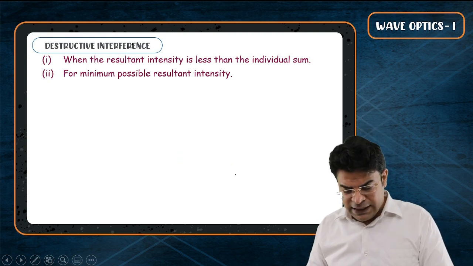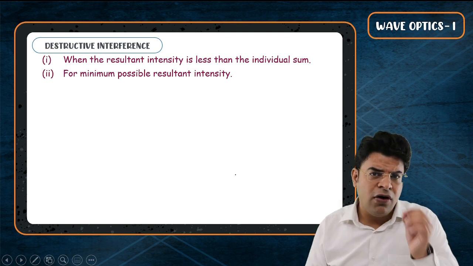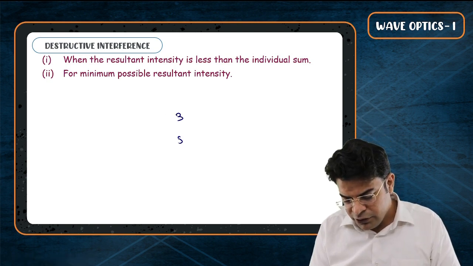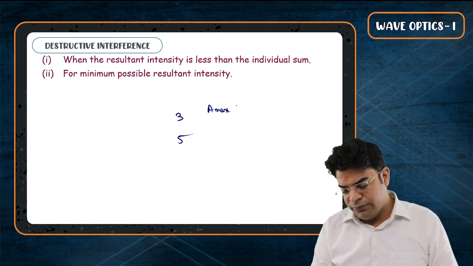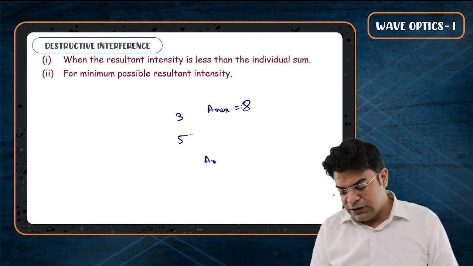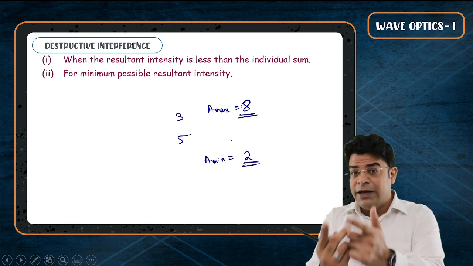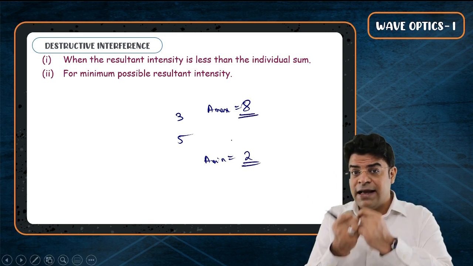Now, bachcho, understand that if you have got two sources of amplitude 3 and 5, the maximum possible resultant amplitude will be 8. The minimum possible resultant amplitude is going to be 2. The maximum possible resultant amplitude will be 8. The minimum possible resultant amplitude will be 2.